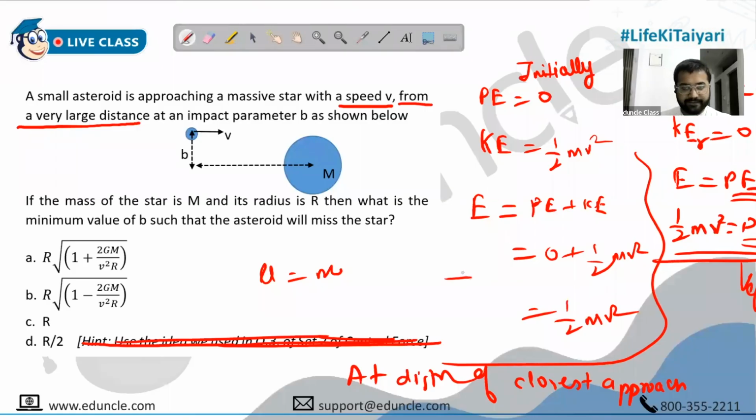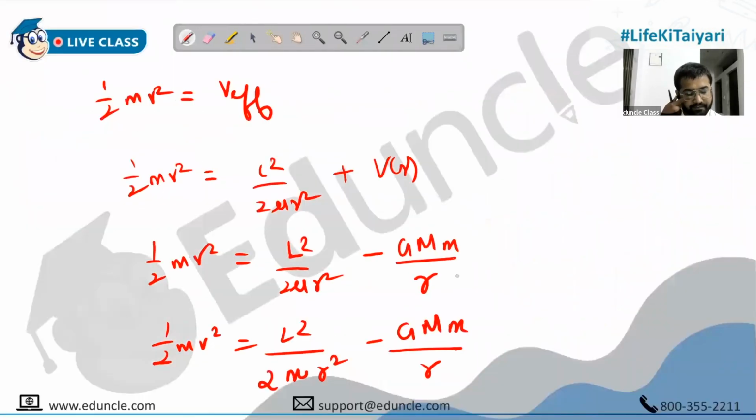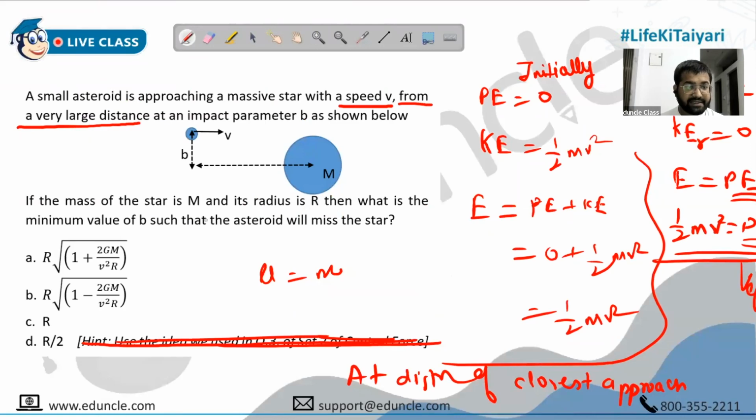So now in physics, throughout our physics, when it comes to the total energy concept, we have to consider everything. We have to consider angular momentum. We have to consider radial kinetic energy. There is no escape. It's a generalization. Unless L becomes 0, and L won't become 0, so that's fine. Half mv square is this, and now just substitute. We are done. They are asking us the distance of closest approach.